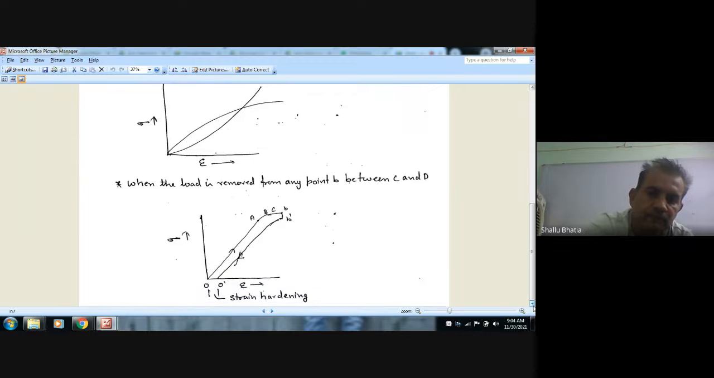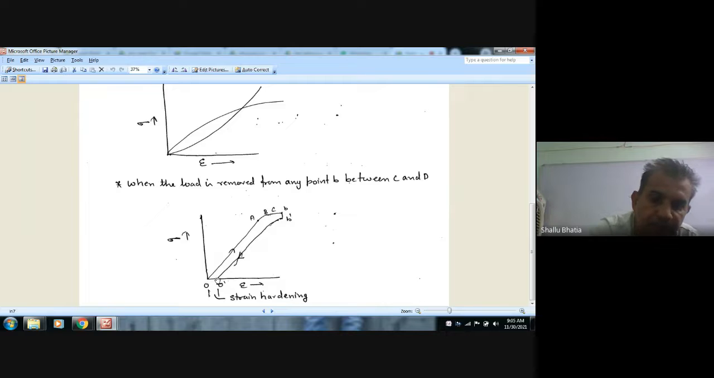Next is strain hardening. Suppose we deform material between yielding regions. So BB dash will be permanent deformation. When we remove load, it will recover the same extension up to point B dash, the load yield point, and if we remove load further, the graph will be like that, reverse. So this deformation will remain in the material.